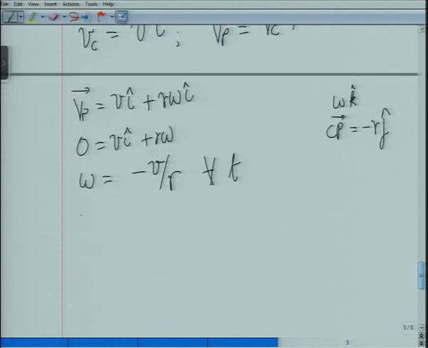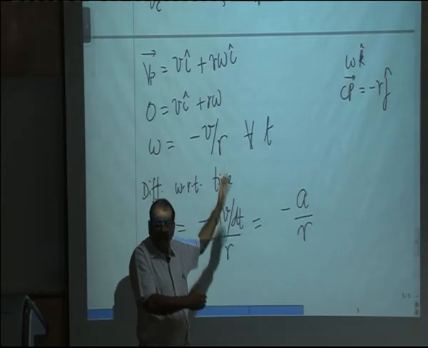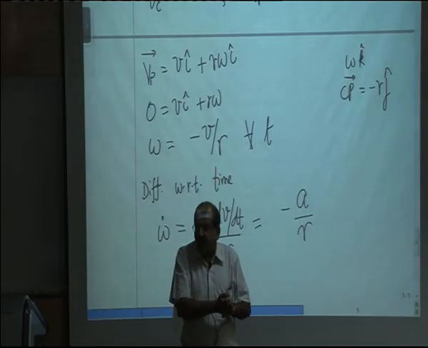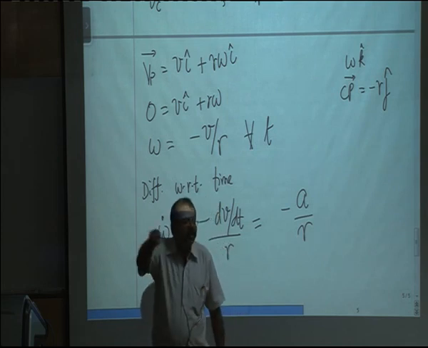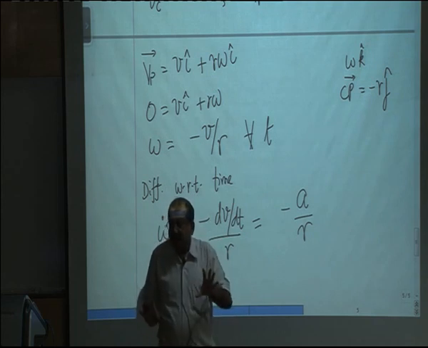So if I differentiate this with respect to time, I get omega dot is equal to minus dV by dt divided by R. So this becomes equal to minus A divided by R, assuming A is in the forward direction. So therefore what we have worked out is a relation between omega and omega dot with respect to the speed and the rate of change of speed of the center of the cylinder, the geometric center.